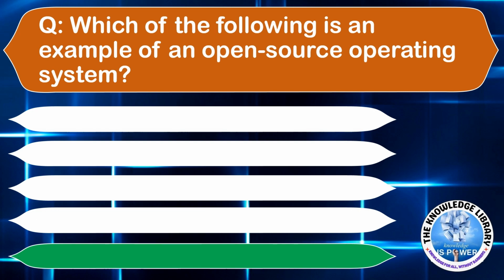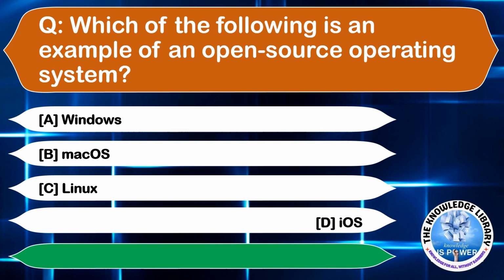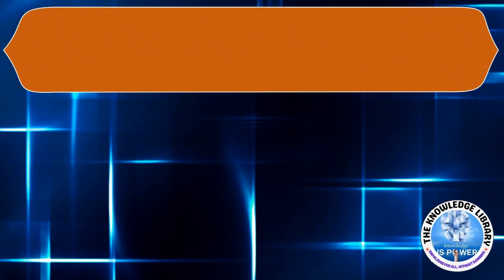Which of the following is an example of an open source operating system? Option A, Windows. Option B, Mac OS. Option C, Linux. Or option D, iOS. The correct answer is option C. Moving to the next question.